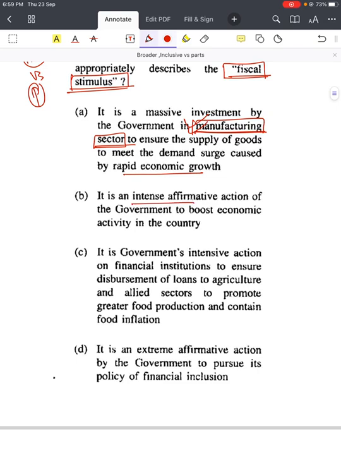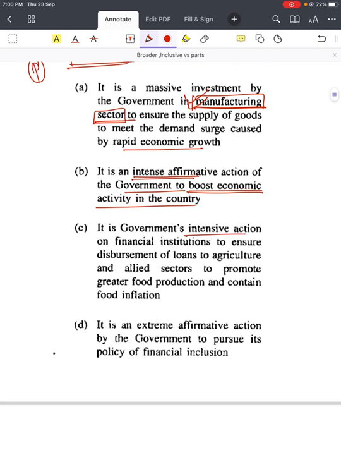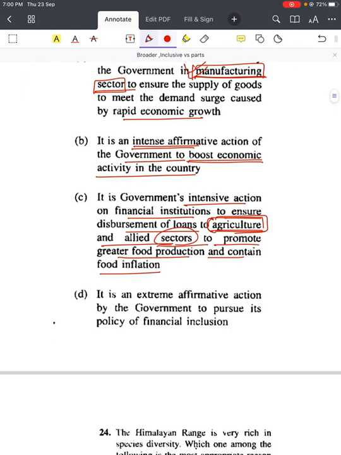It is an intense affirmative action of the government to boost economic activity in the country. Then come to the third. It is the government's intensive action on financial institutions to ensure disbursement of loans to agriculture sector and allied sectors to promote greater food production and contain food inflation. So this is talking about agriculture sector. Now come to the fourth. It is an extreme affirmative action by the government to pursue its policy of financial inclusion.